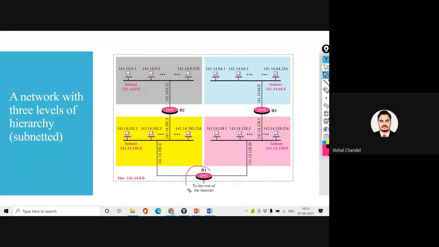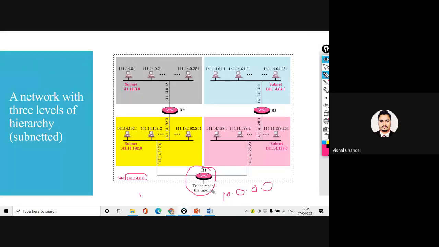Now, if you want to understand three level subnetting, one net starts with the router R1, and this router has an address of this 1. We are considering the address of this router and all the addresses 141.14.0.0. The first we are considering is 10.0.0.0.